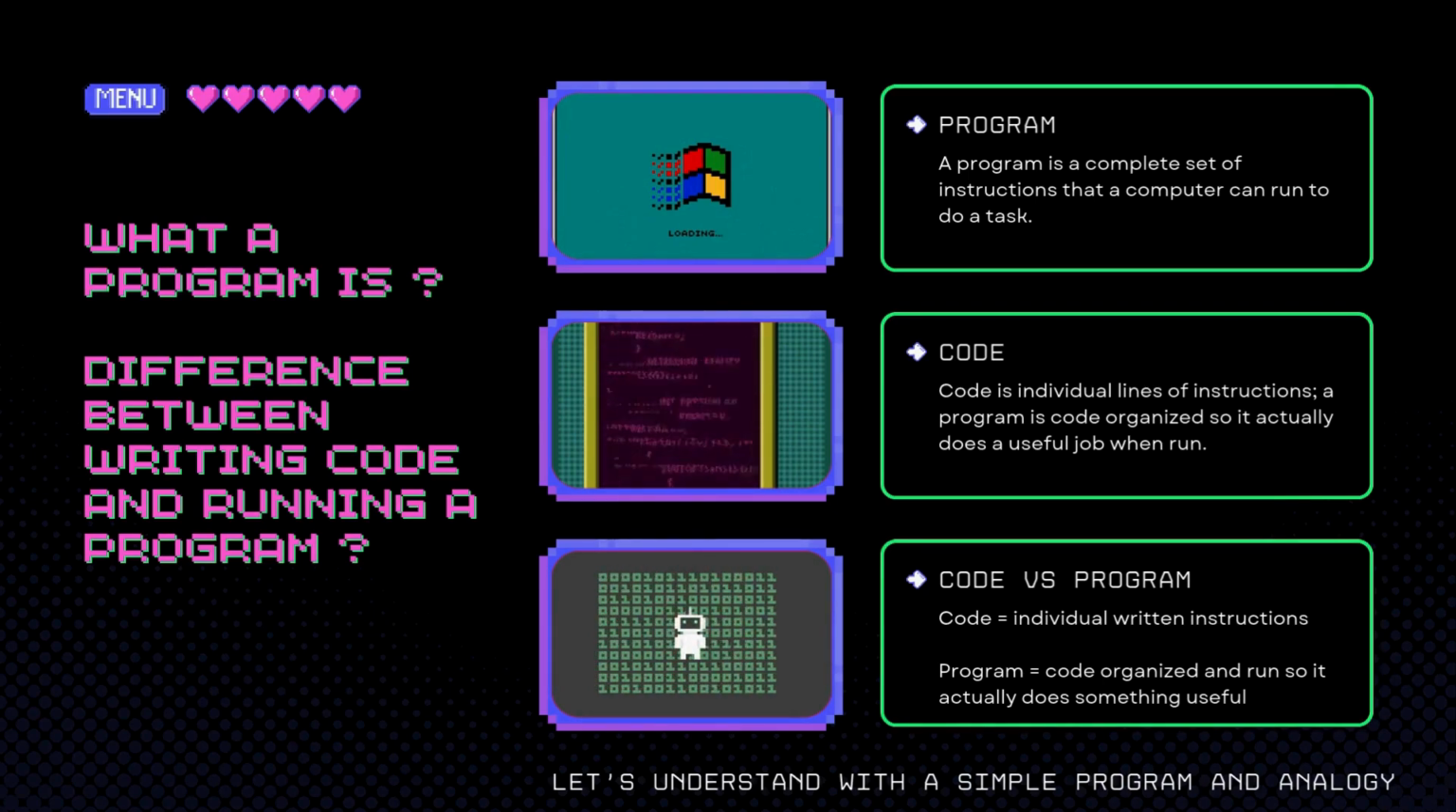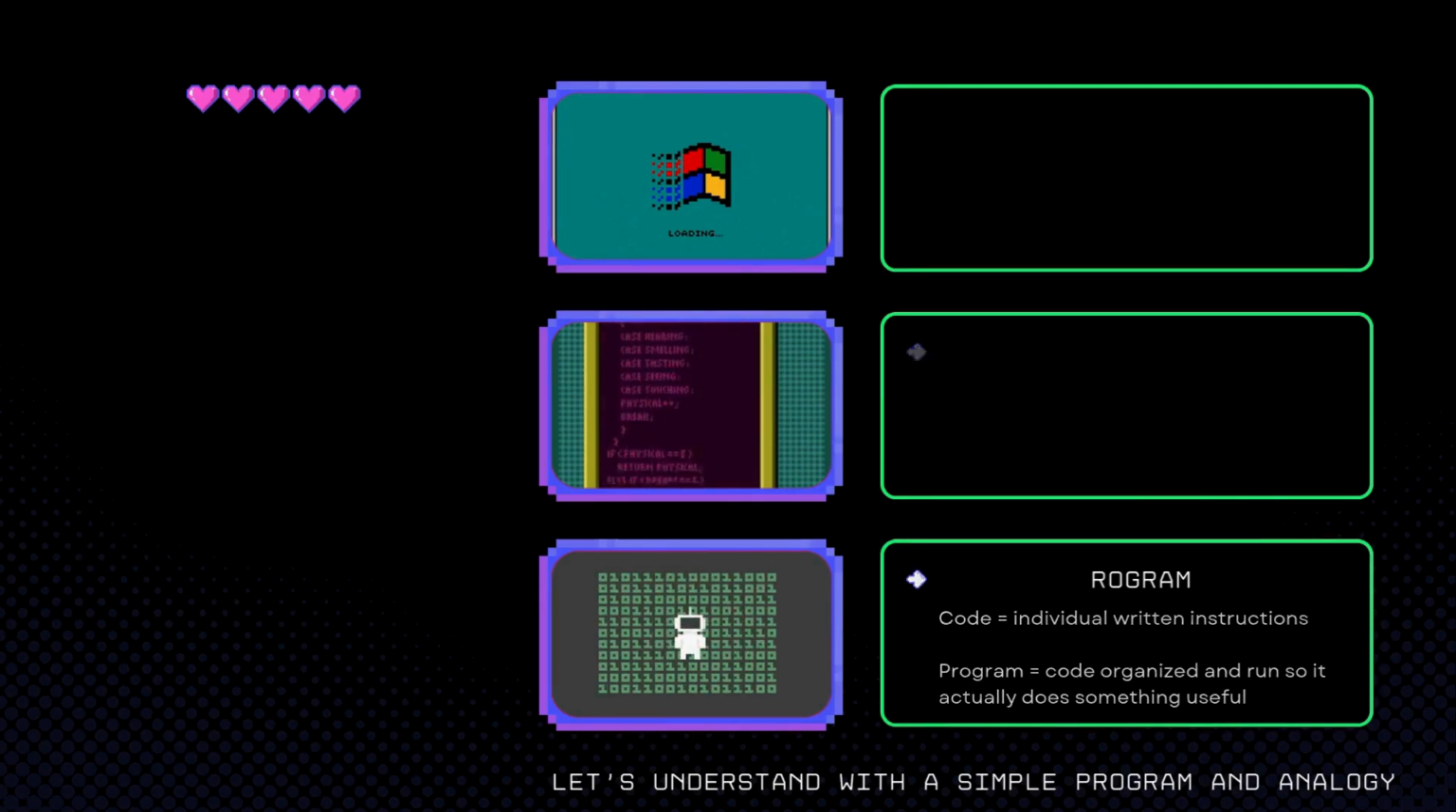But is code the same as a program? Beginners mix this up. Code refers to the individual written instructions. A program is when those instructions are organized and run to do something useful. Let us understand them with an example and an analogy for both code and a program.